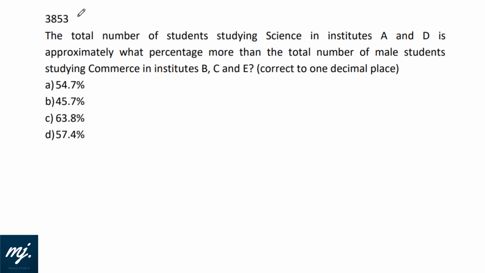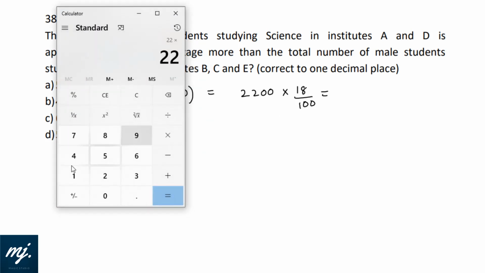Okay, so here we are, the fourth one for the DI and the last one in this particular session. We have the graph in front of us. Let us calculate the total number of students studying science in institutions A and D. Okay, A and D, total number of students studying are 2200 and science is 18%. So 2200's 18% is how much? 22 into 18, that is 396.